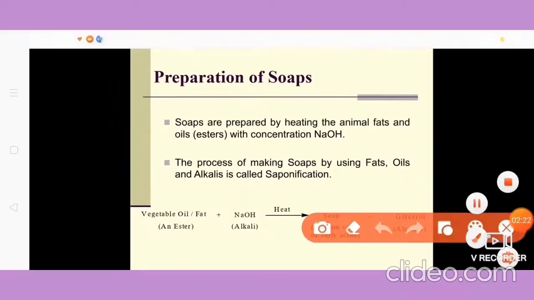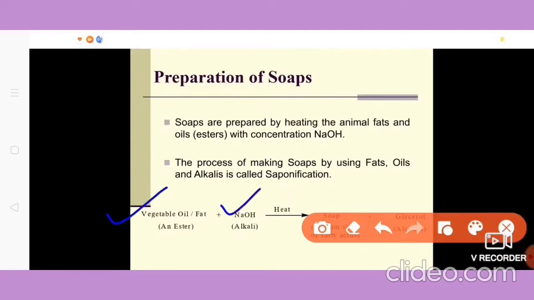In the reaction, we can see vegetable oil or fat, which is an ester, reacts with an alkali to form the sodium salt of fatty acid, which we call soap, and glycerol is produced, which is an alcohol.